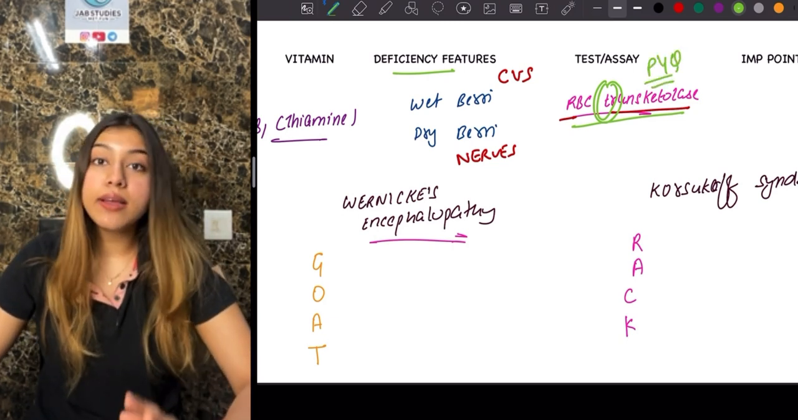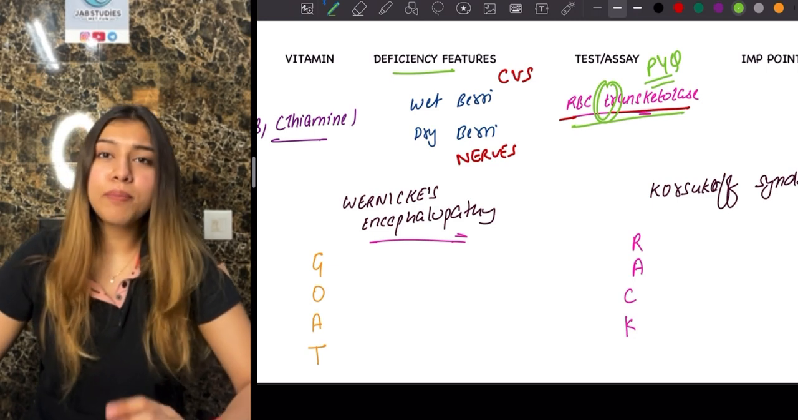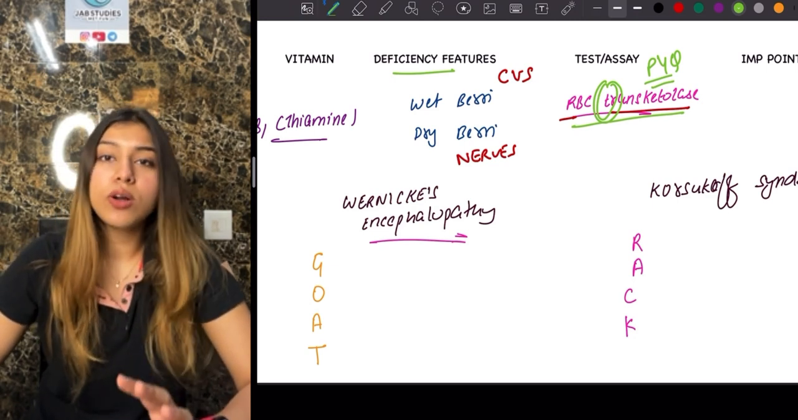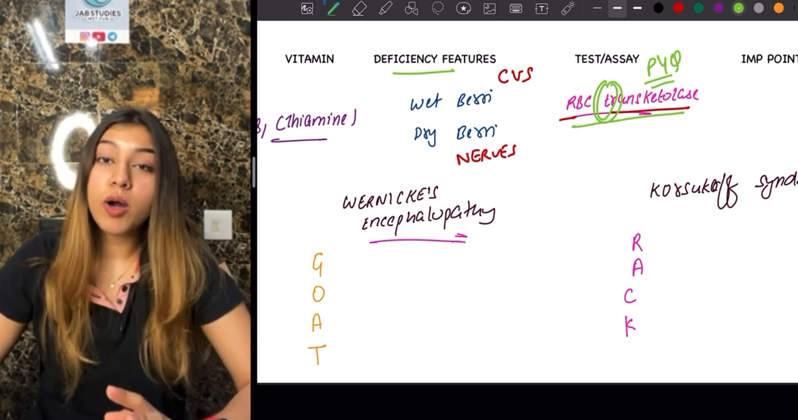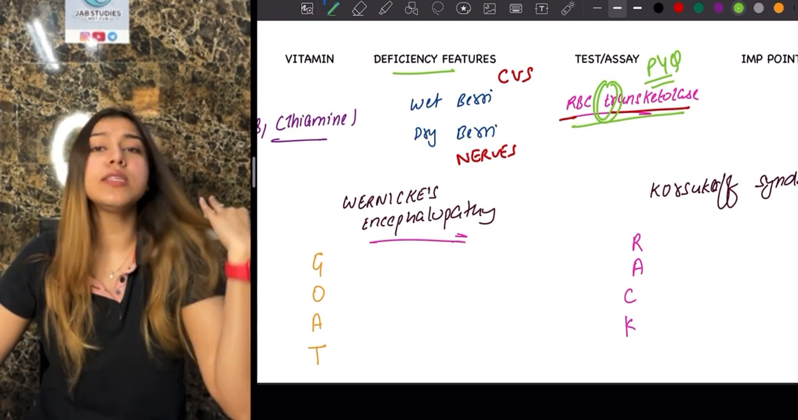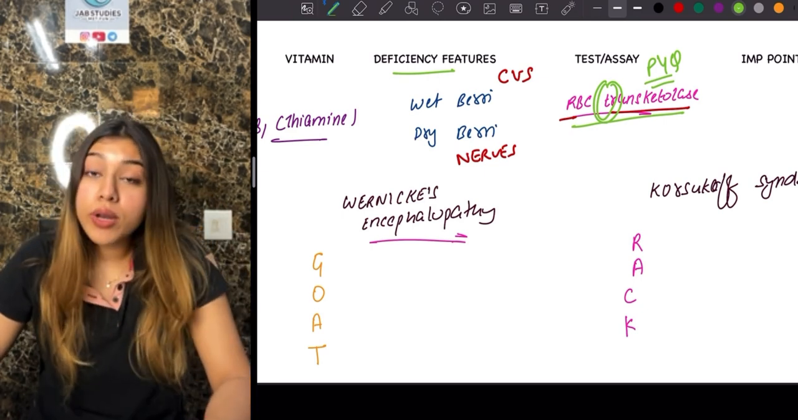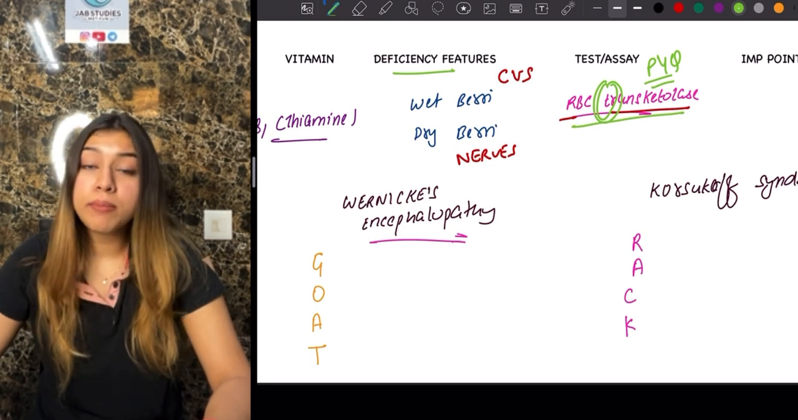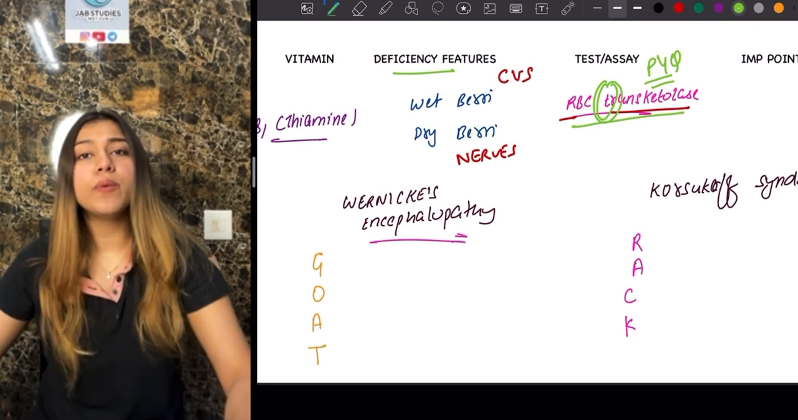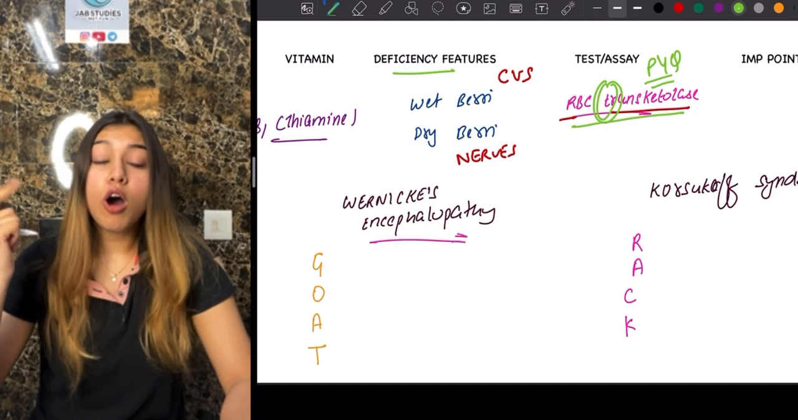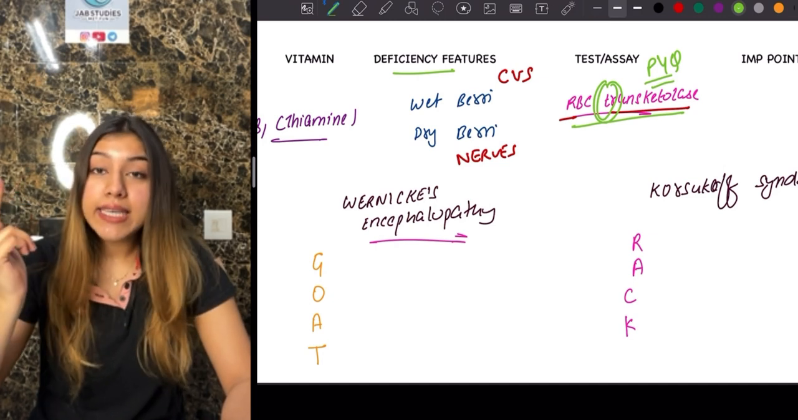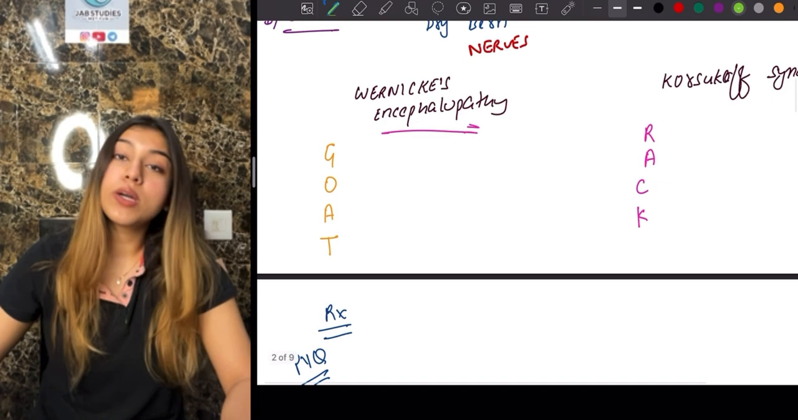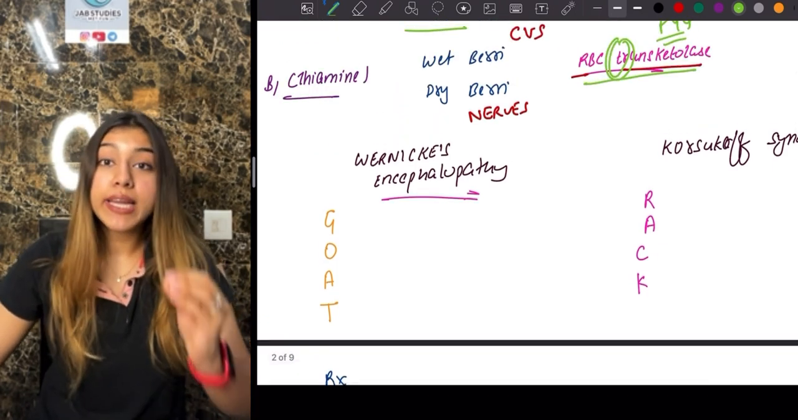Another very important topic, and you must have solved this question, is Wernicke's encephalopathy. The question is something like, there is a chronic alcoholic who comes to our emergency room, presenting with global confusion, ophthalmoplegia, ataxia, right? So what is our diagnosis? That is going to be Wernicke's encephalopathy.